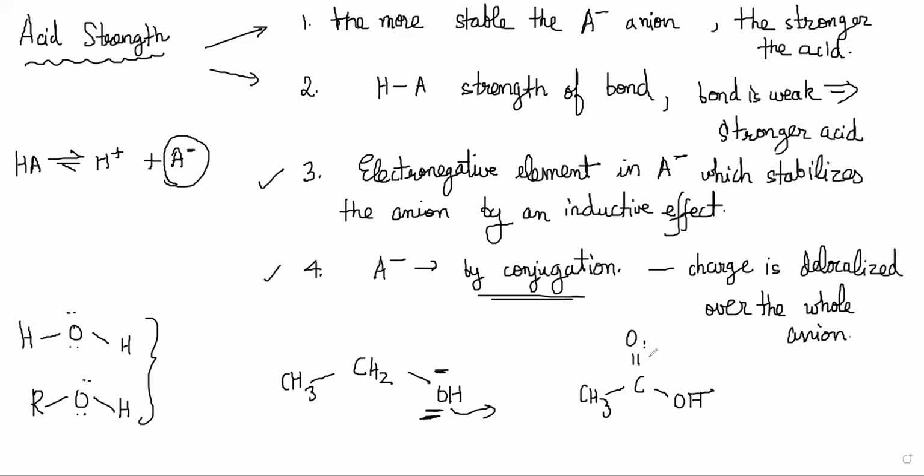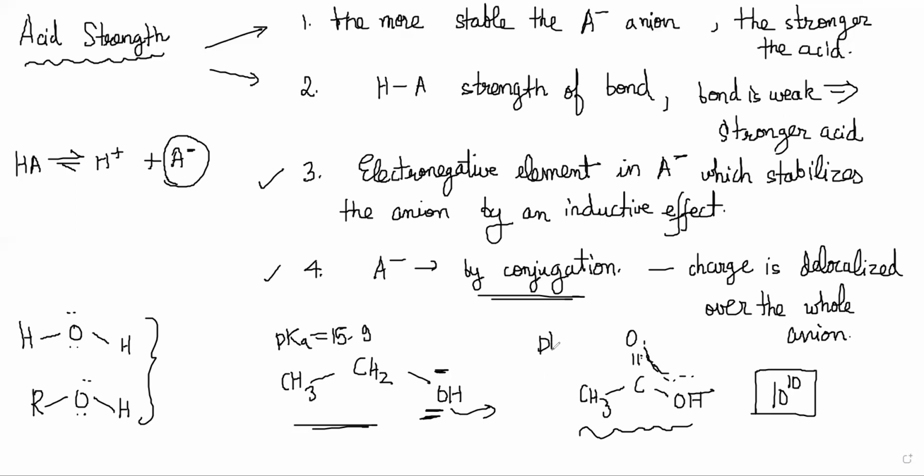However, in acetic acid, it is obviously stabilized by conjugation, by both oxygens. You could have a double bond here or a double bond here. So this makes it almost 10 power 10 times stronger than this. The pKa of this is 15.9, whereas the pKa of this is 4.8. This is a logarithmic scale, you know, so the equilibrium is 10 power 10 times stronger.